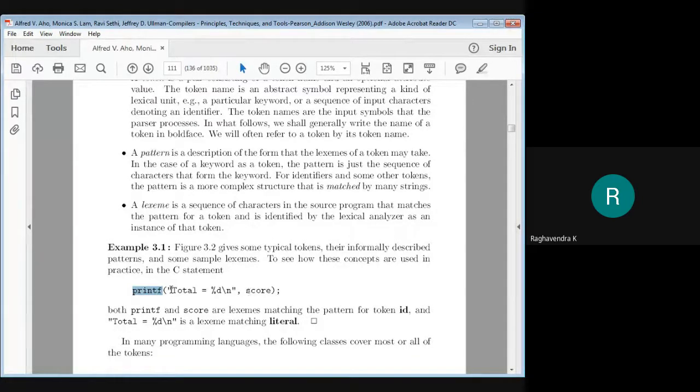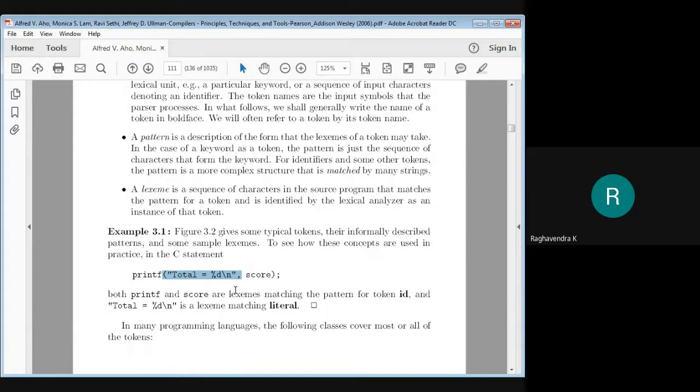The string in double quotes matches a literal, because we specify literals within double quotes. Similarly, score is obviously the name of a variable, so it matches the identifier. So this is a token identifier, this is a token identifier, but this one is a literal.